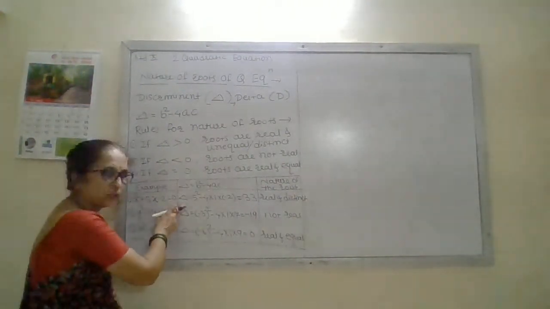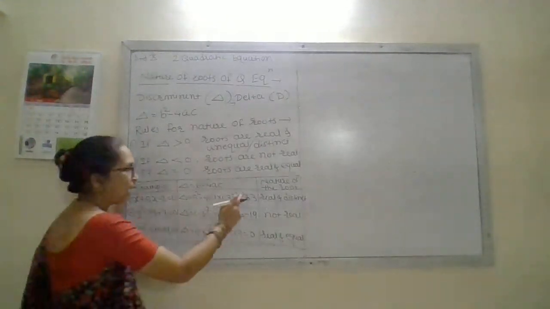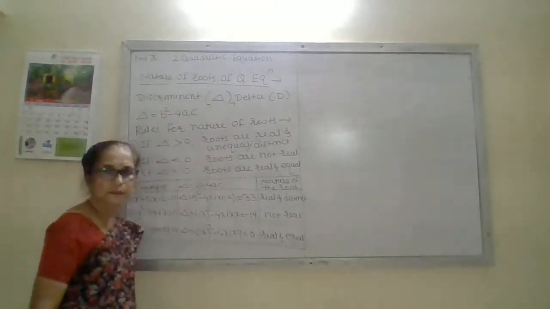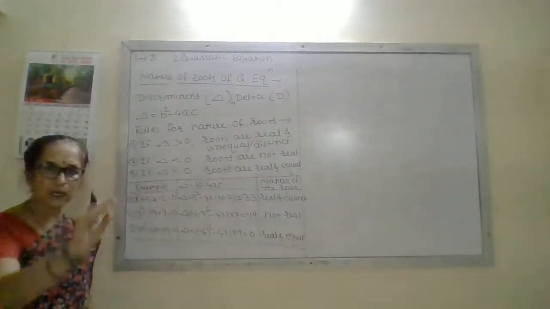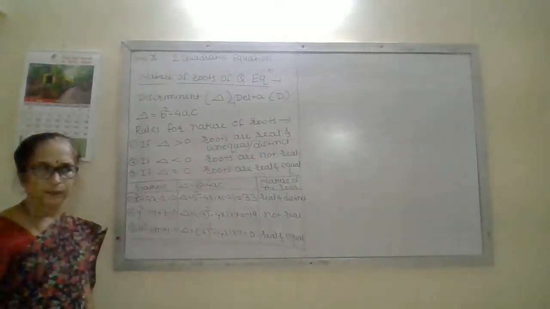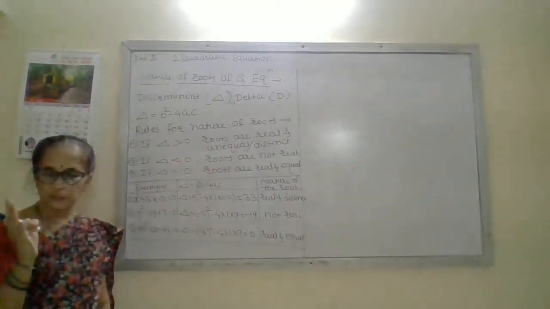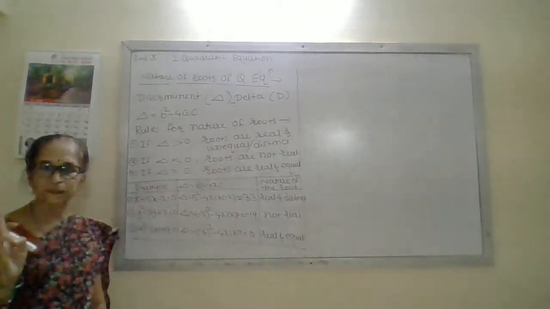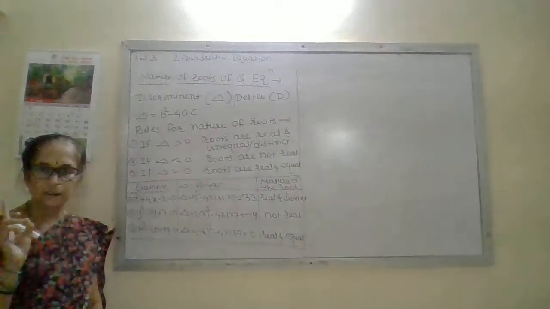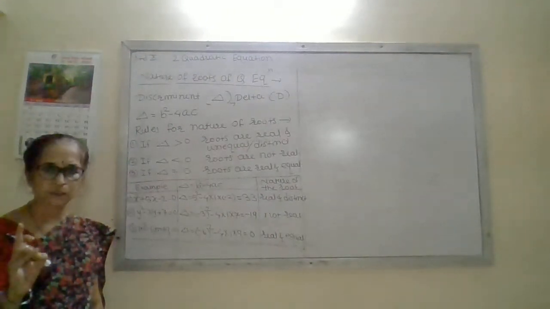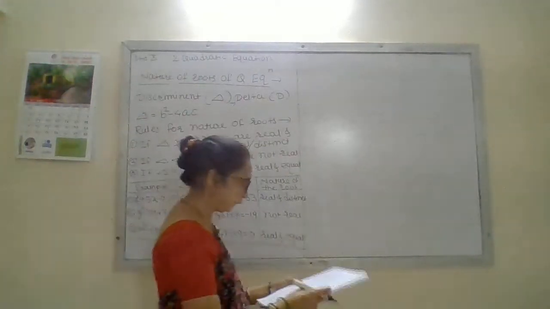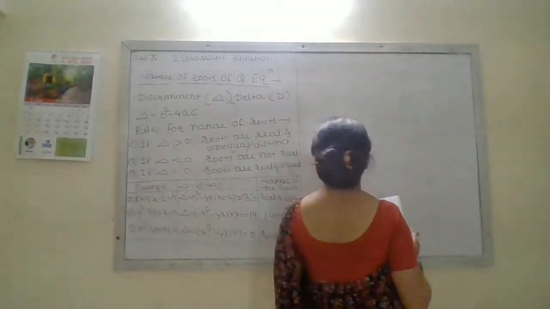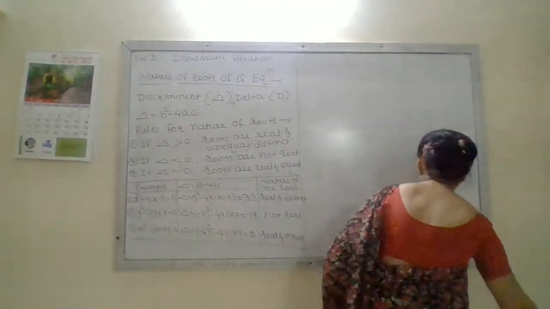Now this is only a 2 mark sum. Means first, finding the value of delta is the 1 mark step. Identifying the nature of the root is the second mark. Now if any other sum asks for 3 marks, then in that, first identifying the values of a, b, c is 1 mark. Finding the value of delta, the discriminant, is the second mark, and determining the nature is the third mark.